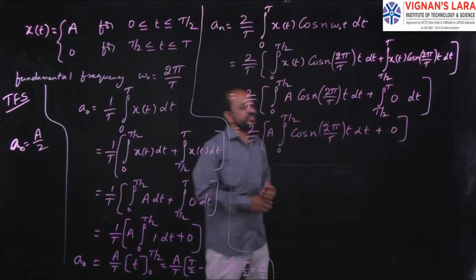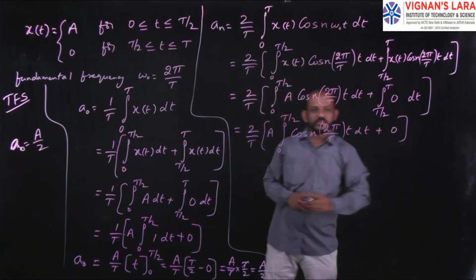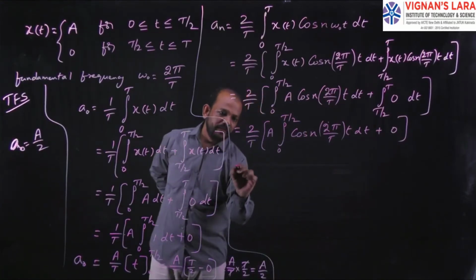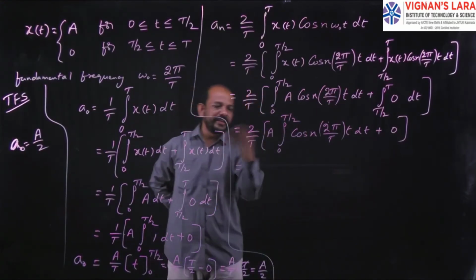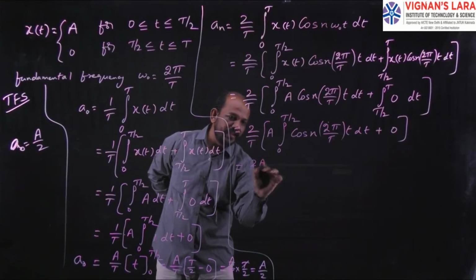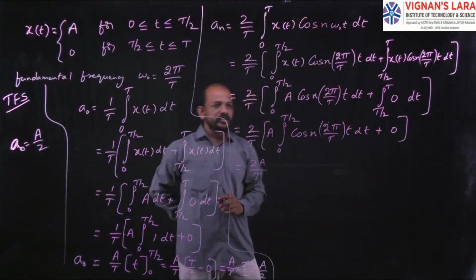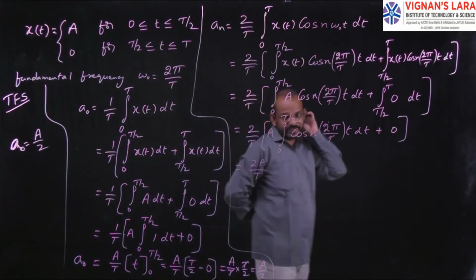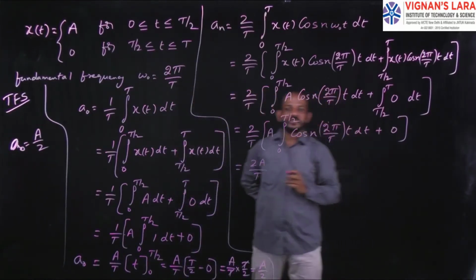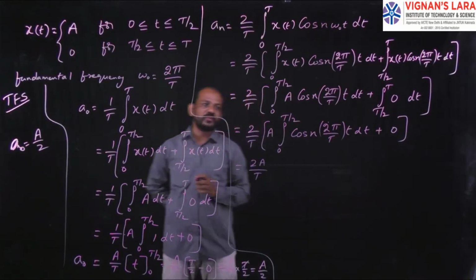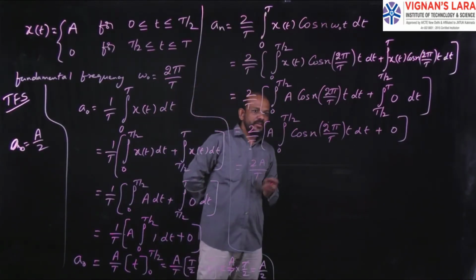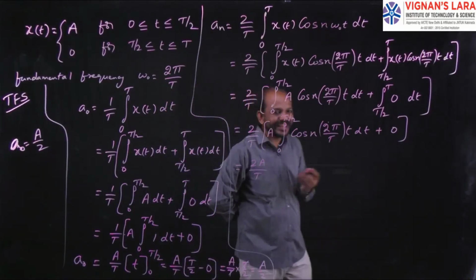The integration of 0 is 0, so there is no need to add anything. Bringing A outside, we have 2A by T. Now, what is the integration of cos? Integration of cos is sine.